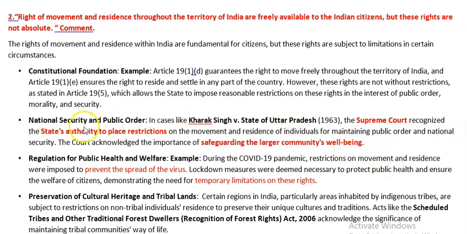For example, consider the movement of a terrorist. In the context of public order and national security, his movements must be controlled, right? So for safeguarding the larger interest of the community's well-being, this must be controlled. That was said by the Supreme Court in Kharak Singh versus Uttar Pradesh in 1963. So in the case of national security, we can control this movement.